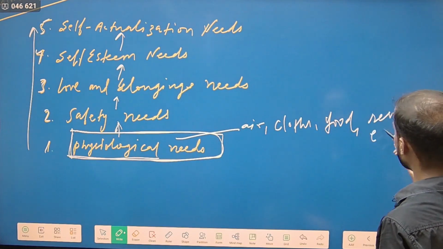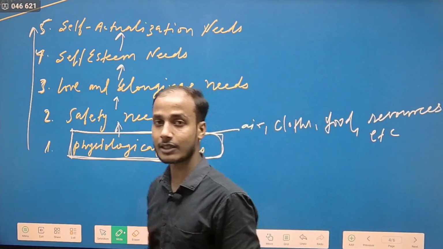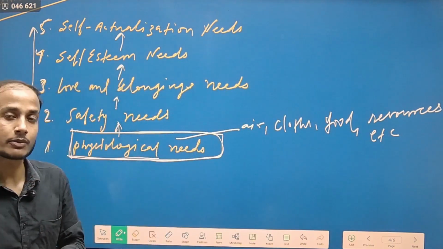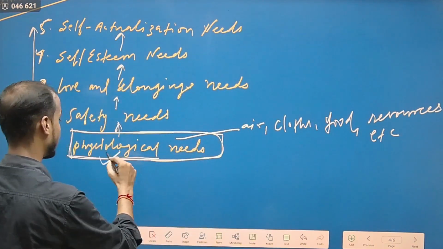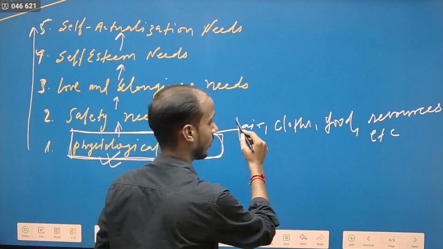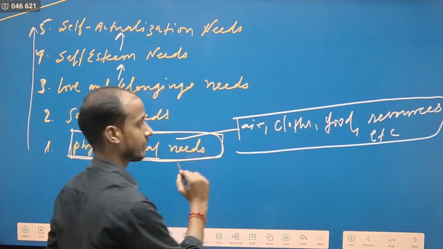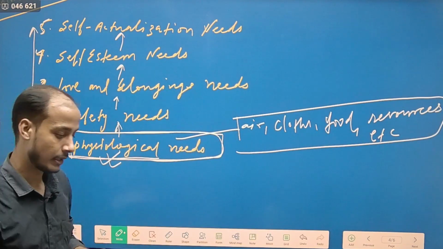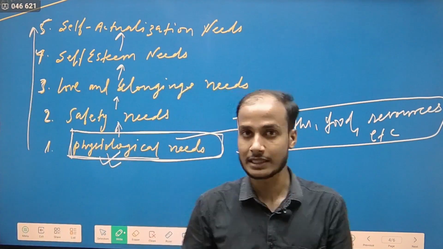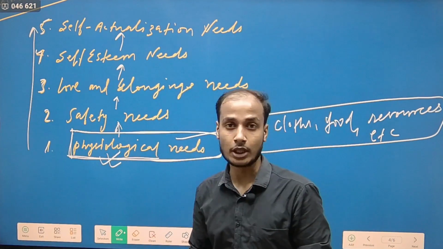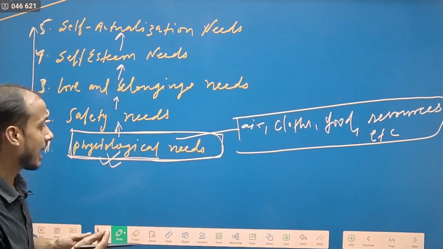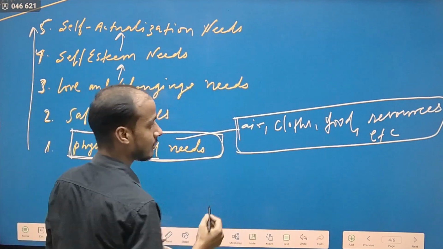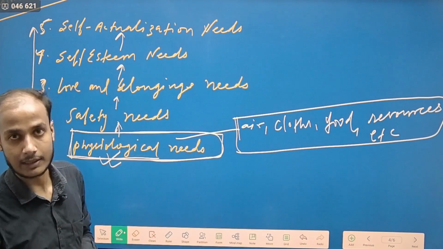These are fundamental needs, otherwise we cannot think in terms of surviving on this planet. These needs are called physiological needs according to Maslow, and they are very important. Unless we get these needs, we cannot think about other needs. These needs are the foundation, very basic. We must have these things, otherwise we cannot think in terms of anything else.